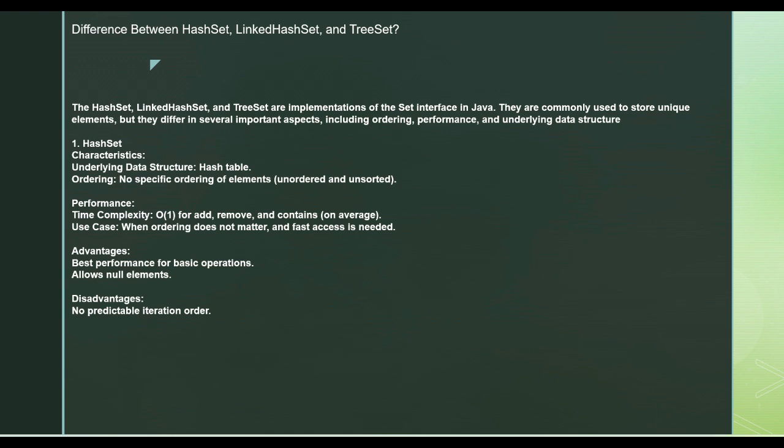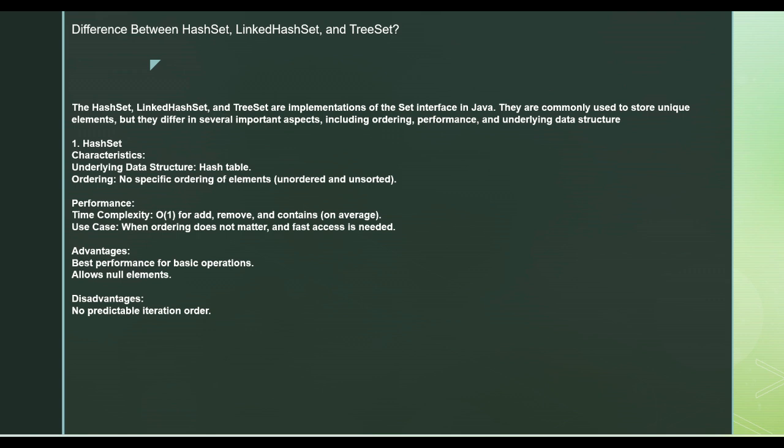But let's look at the first collection, that is HashSet. Now, underneath, it uses a hash table. Okay. So there is no specific ordering when you put an element in it. It is unordered and unsorted. Okay. But the time complexity of it is O(1) for adding, removing, and contains. Like when you check whether it contains an object or not. Okay.